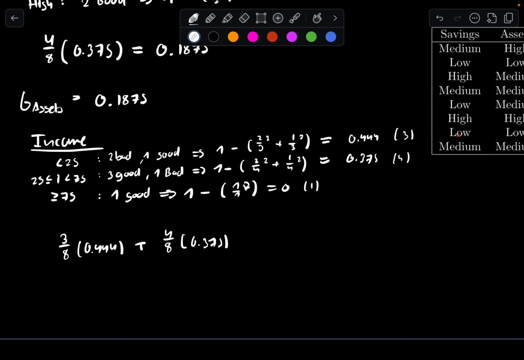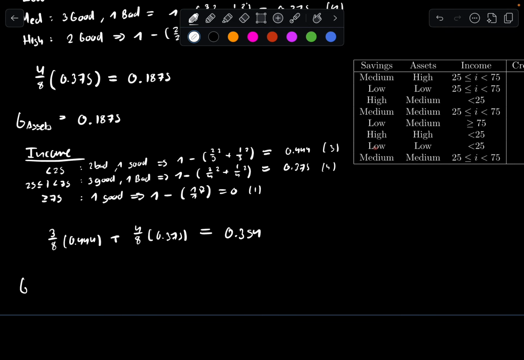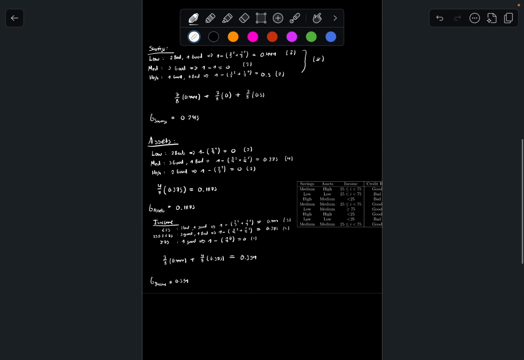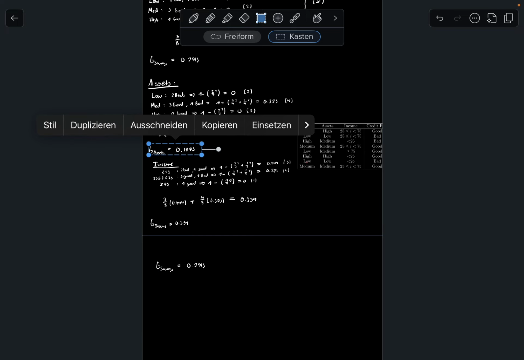And then this is going to be 1 entry, but it's times 0, so it doesn't matter, so ignore it. This gives us 0.354. So the Gini score of income is 0.354, right?